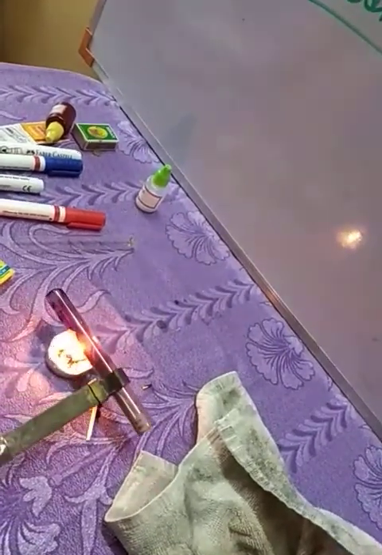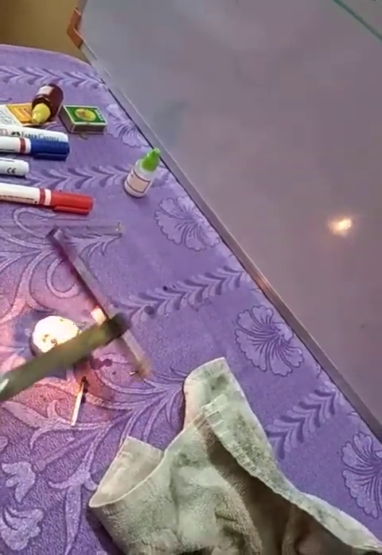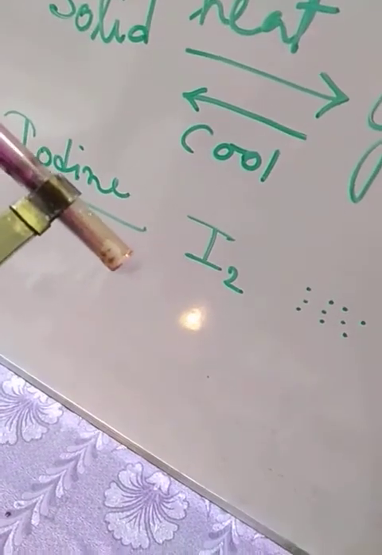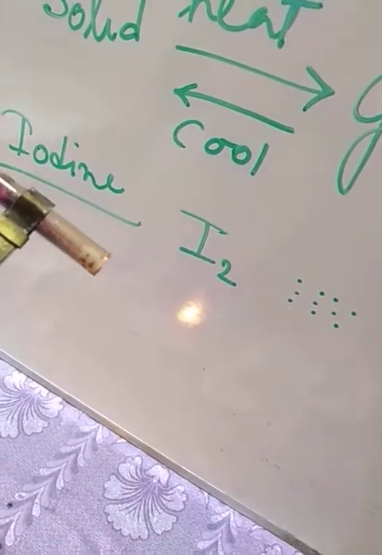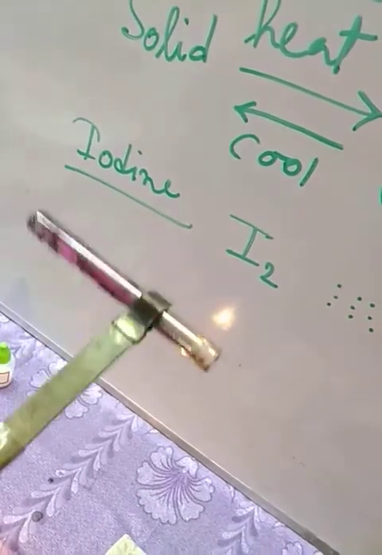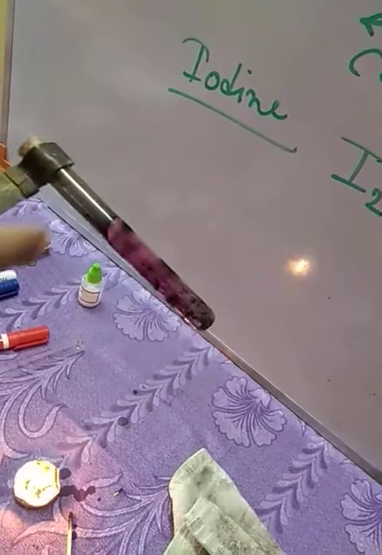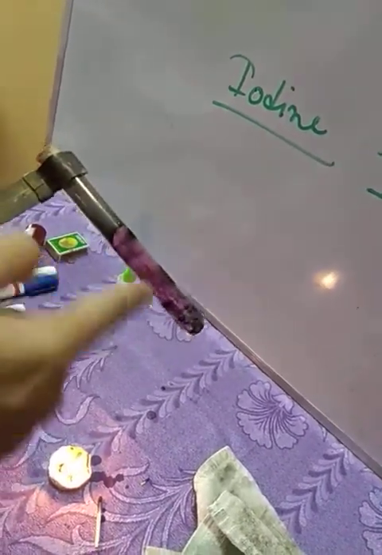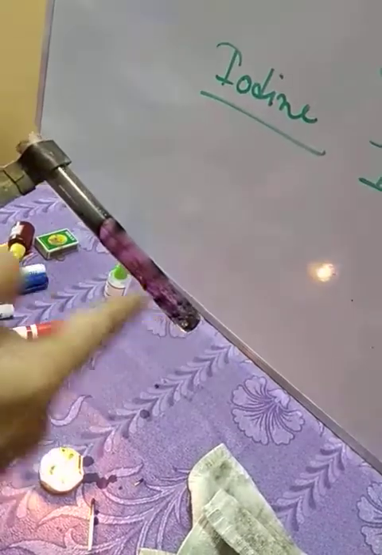Once again I am heating this. In this portion also we are having the deposition of iodine. So this is the sublimation of iodine, we can say.